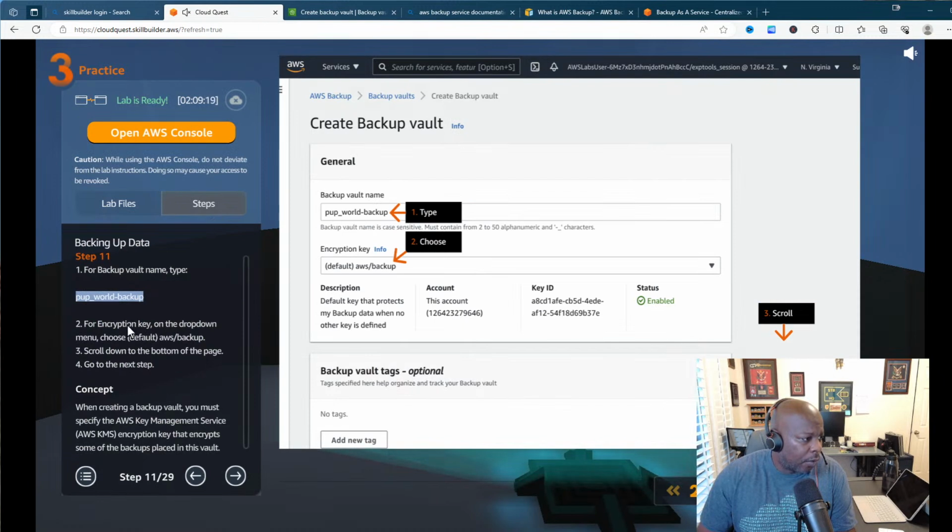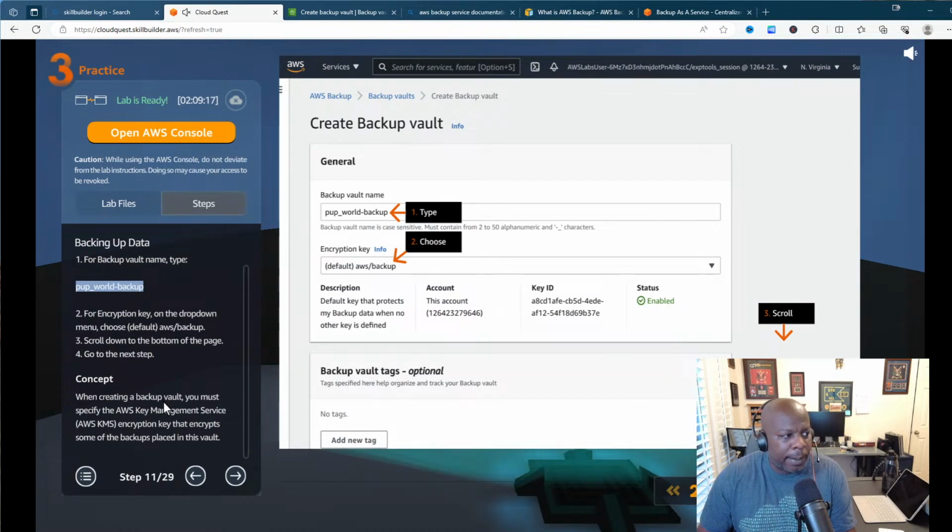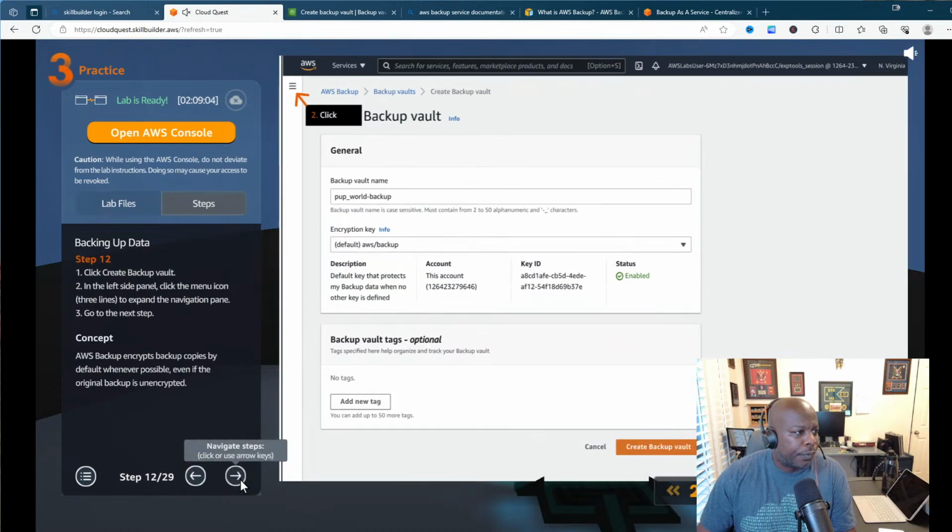All right, so the concept behind this: when creating a backup vault, you must specify the AWS Key Management Service encryption key that encrypts some of the backups placed in the vault. Like I was mentioning earlier in the video, it's just that extra layer of security there.